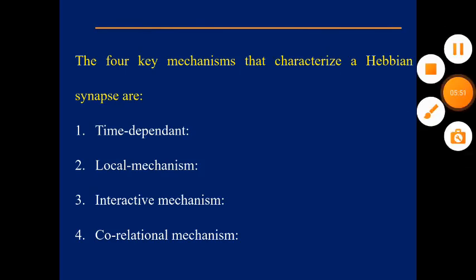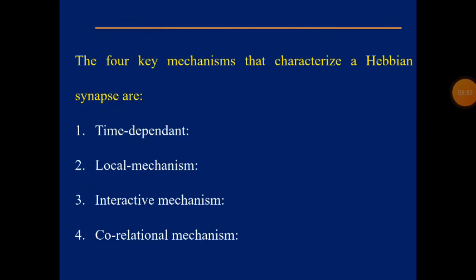Then the fourth one is the correlational mechanism. The interpretation here is that the condition for a change in synaptic efficiency is the conjunction of presynaptic and postsynaptic signals. That is regarding the correlational mechanism. So these are the four key mechanisms of the Hebbian synapse.